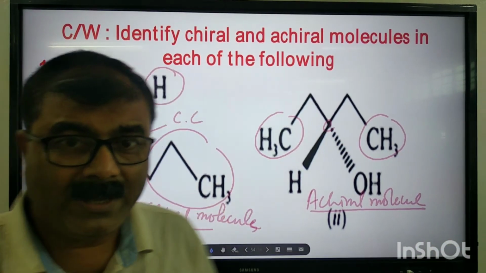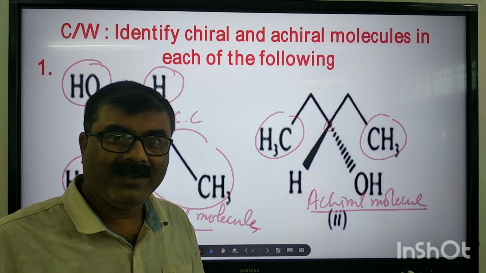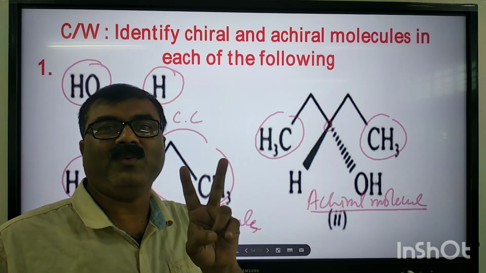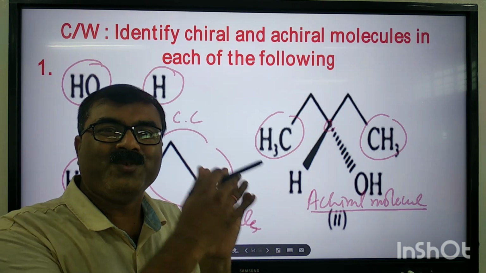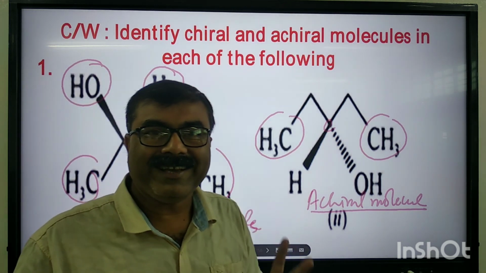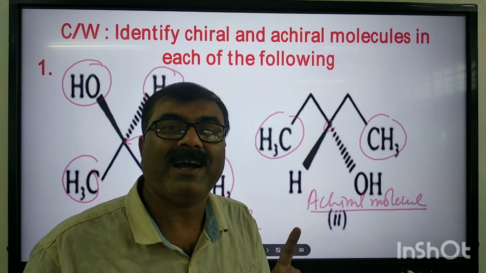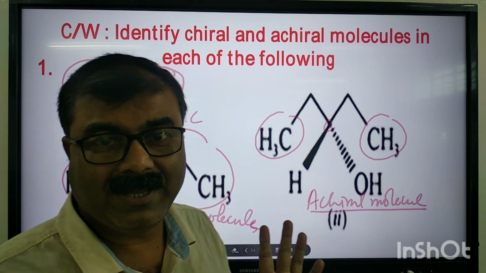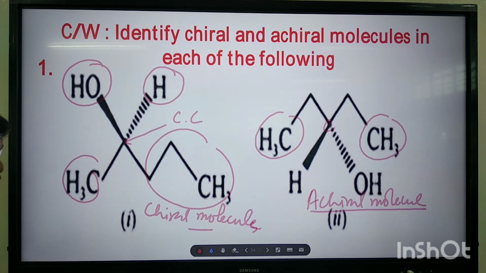So, already we have learned how to identify a chiral molecule. The first one is to check the non-superimposability. The second one is to check whether the given molecule has a single chiral carbon atom or not. Clear? If it is there, then it is a chiral molecule. This is the simplest way.